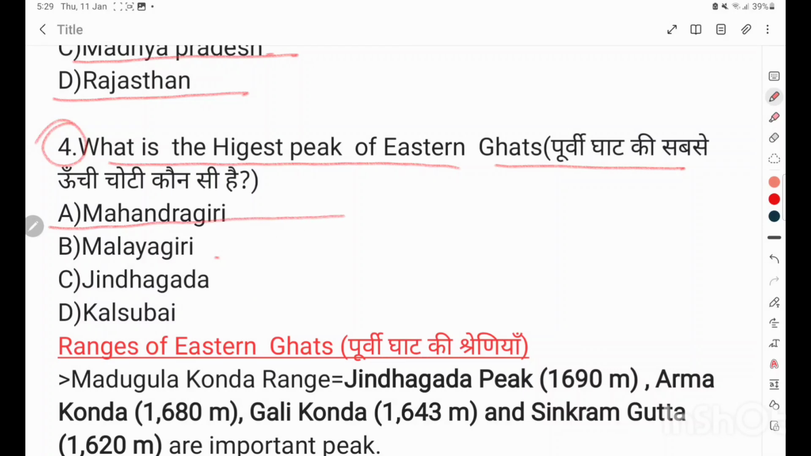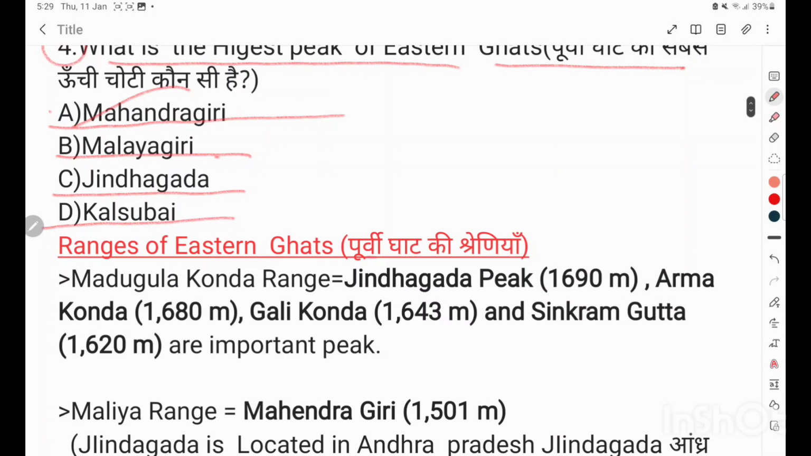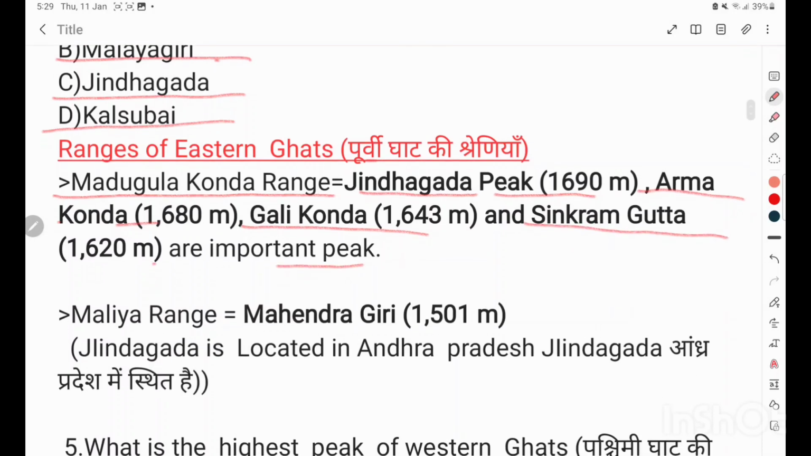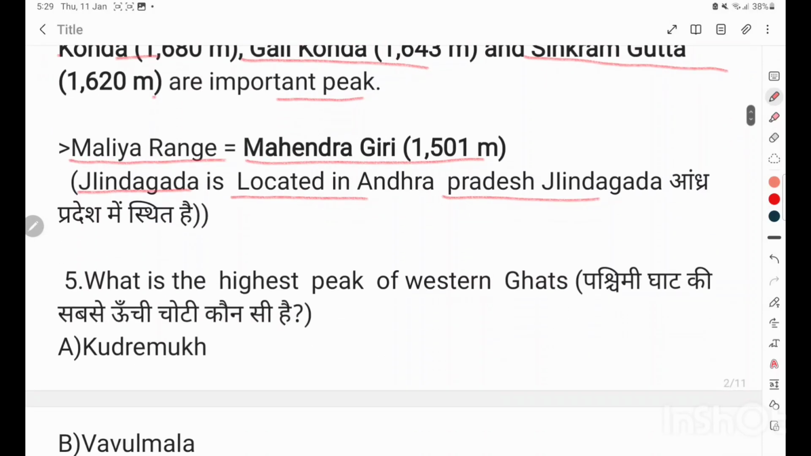Mahendragiri, Malayagiri, Jindhagada, Kalsubai. Correct answer is Mahendragiri. Ranges of Eastern Ghats: Madugula Konda Range, Jindhagada Peak, Arma Konda, Gali Konda, Sinkram Gutta are important peaks of Eastern Ghats. Malaya Range, Mahendragiri, Jindhagada are located in Andhra Pradesh.